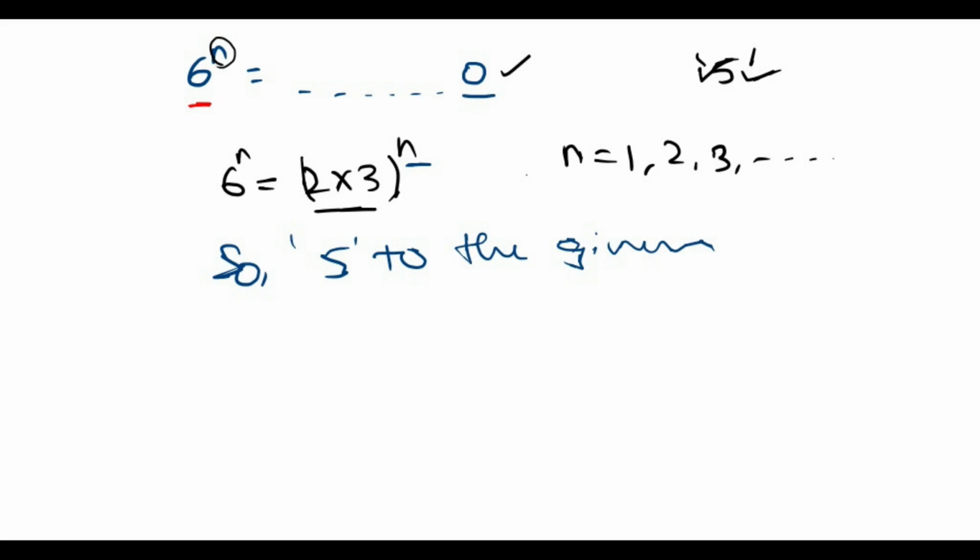In this way we find whether a number ends with 0 or not by prime factoring the given number, and check whether n is from natural numbers or integers. If we take integers, there is another scenario, and if we take whole numbers, it may end with 1, because 6 power 0 is 1. So the condition is also important; we need to check the condition and the prime factors of a given composite number. This is the solution to the problem.